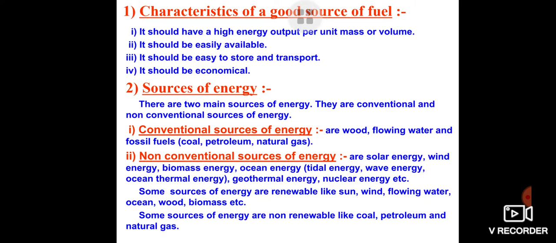First point is written: it should have a very high output per unit mass or volume. It means its calorific value must be very high. I can give you one example. For example, if you burn 1 gram of a substance and it produces 20 kilojoule energy, whereas 1 gram of another substance gives you 50 kilojoule energy, it means the calorific value of the second substance is more than that of the first substance.